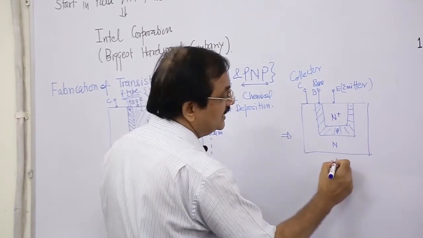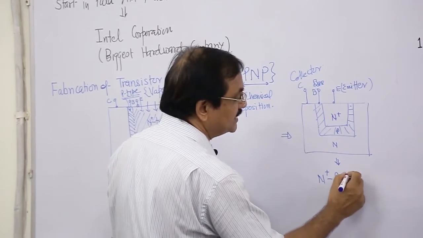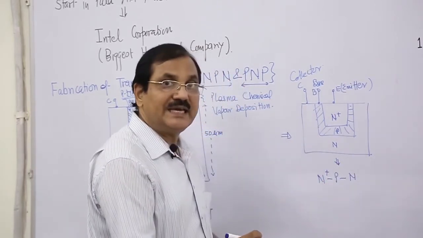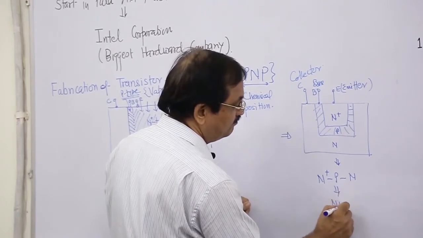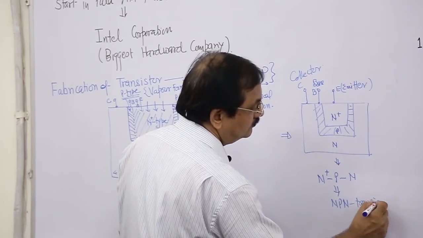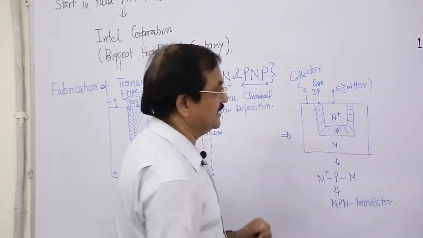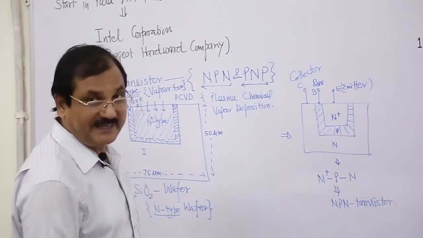So this is named as N plus P N, that is NPN transistor. Similarly, there is a PNP transistor.